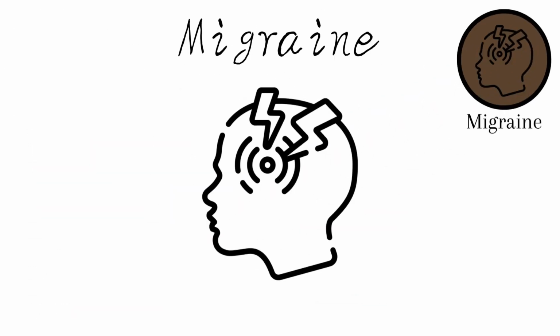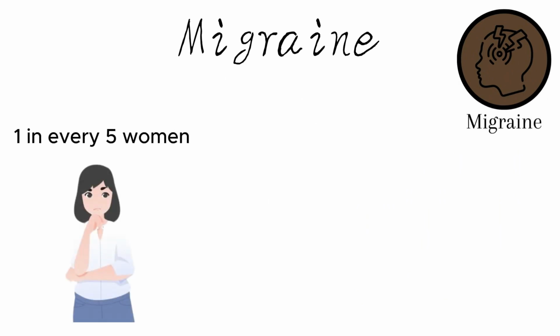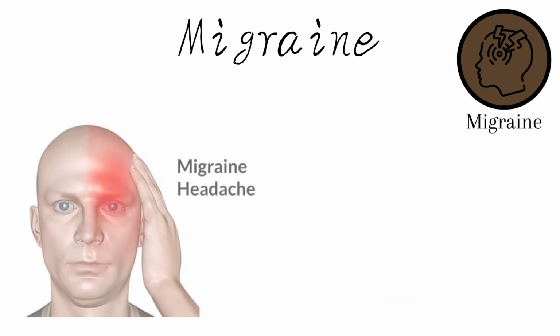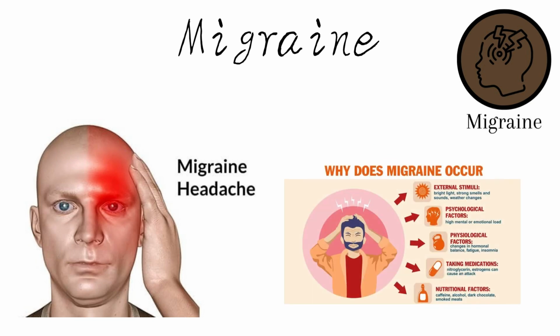Migraine is a prevalent health condition, affecting approximately 1 in every 5 women and around 1 in every 15 men. These migraines typically start in early adulthood. Migraines typically occur on one side of the head and are often accompanied by symptoms such as nausea, vomiting, and heightened sensitivity to light and sound.